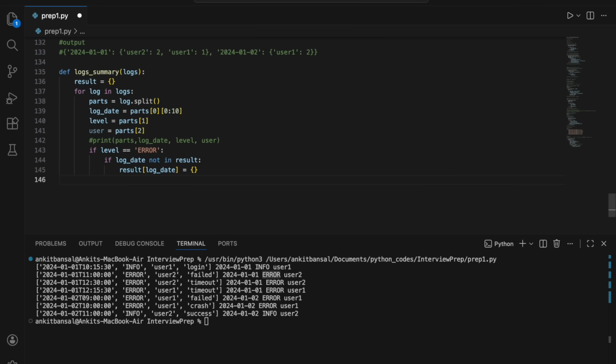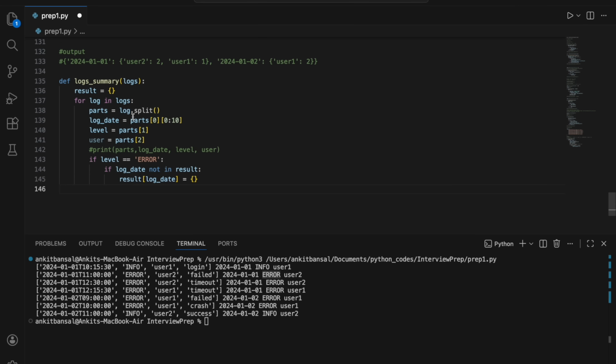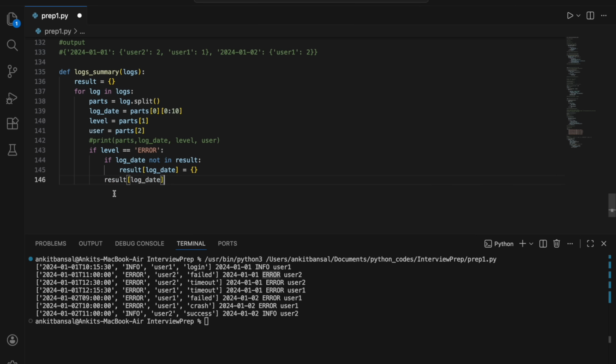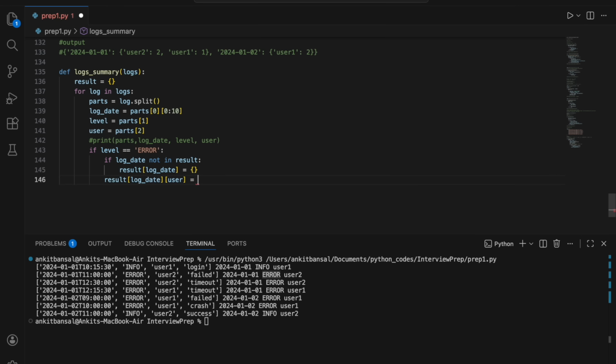Now next what I need to check? I need to check whatever user is coming, right? If there is an entry for that already, I will do a +1, right, in that date only. Otherwise, I will make an entry that there is one error, right? So I'll say result, right? So this is a dictionary now, right? And within this, I need to update for the particular user, right? So I will use get.